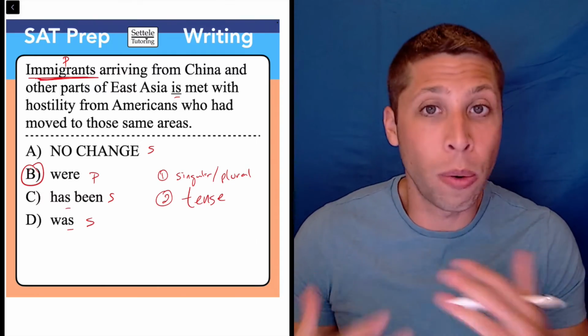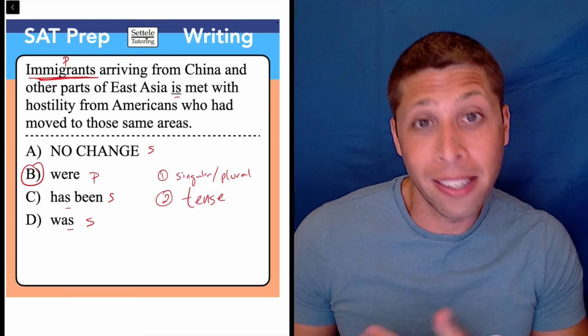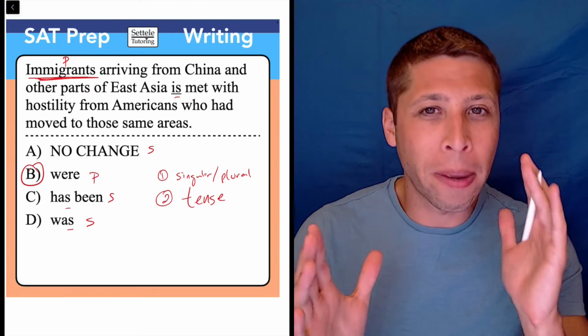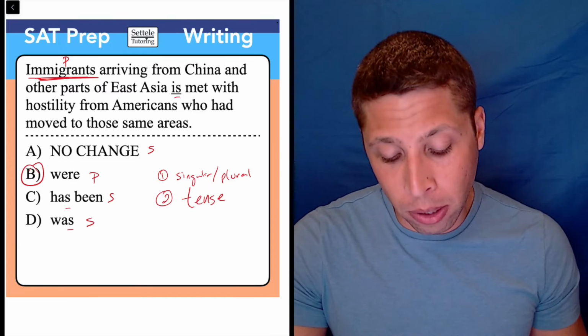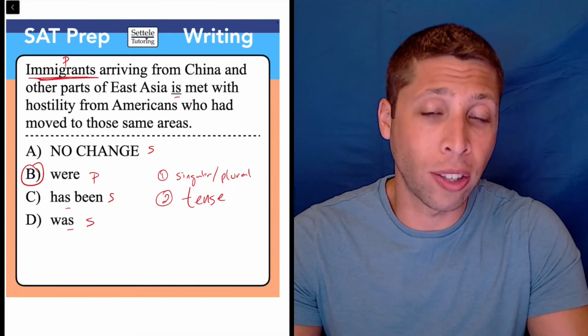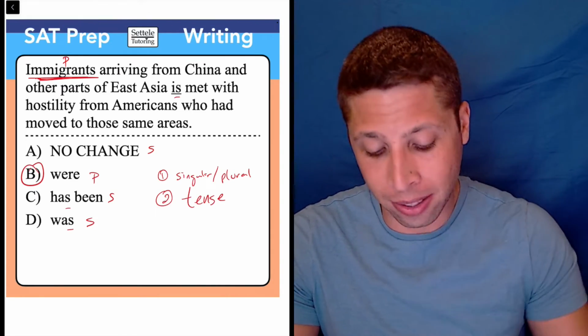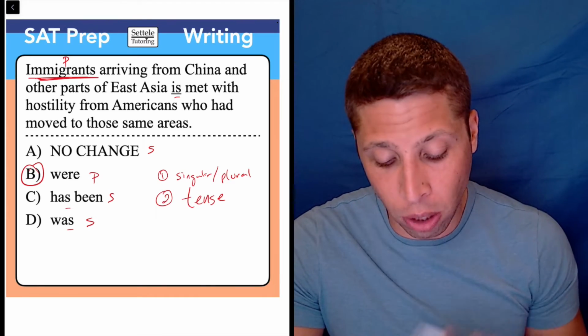It doesn't have to do with whether it's past tense or not. Past tense is definitely better, but I never really thought about that because the singular and plural thing solved it for me. And why do we know it's immigrants? Well, you can kind of try to turn it into a question like I did. What were met with hostility? Well, the immigrants were met with it, so that makes sense.